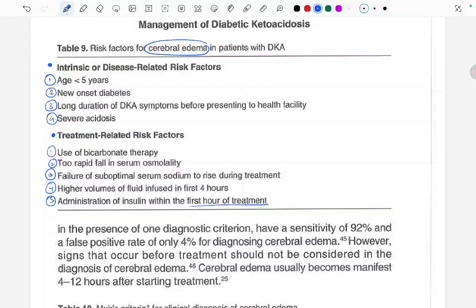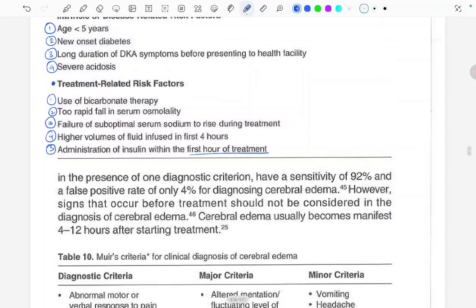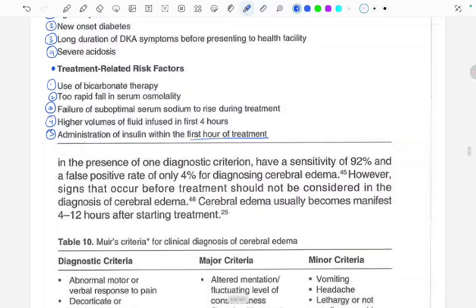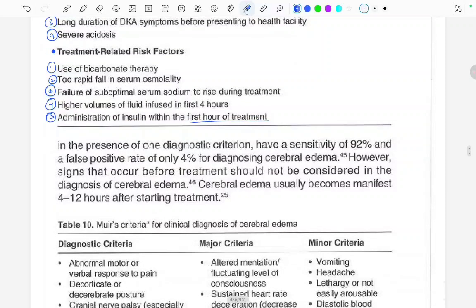Intrinsic factors were what? Age less than 5 years, new onset diabetes, long duration of DKA symptoms before presenting to the health facility, and severe acidosis. These were all the intrinsic or disease related factors. Now, there are certain treatment related factors also, like the use of bicarbonate, or too rapid fall in the serum osmolality, or failure of the suboptimal serum sodium to rise during the treatment, higher volumes of fluid infused in the first 4 hours, and administration of insulin within the first hour of treatment. Okay. Now let's continue from here.